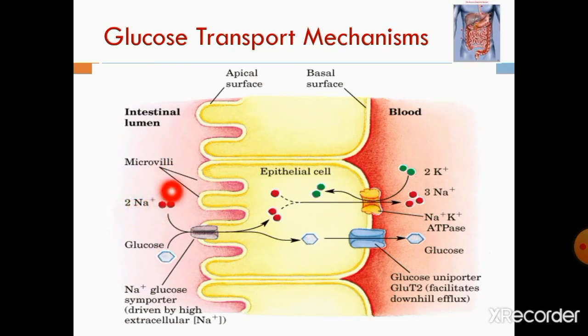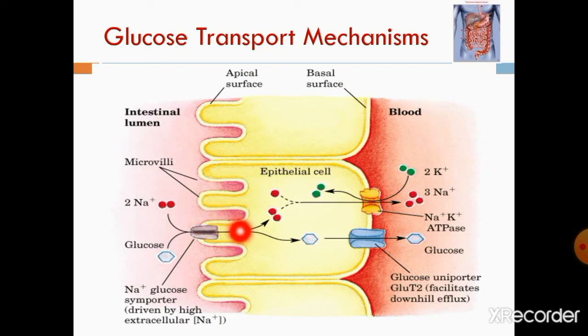And this glucose is moving out from the epithelial cells by the glucose uniport GLUT2. Here is the sodium potassium pump: 3 sodium goes out and 2 potassium comes in.